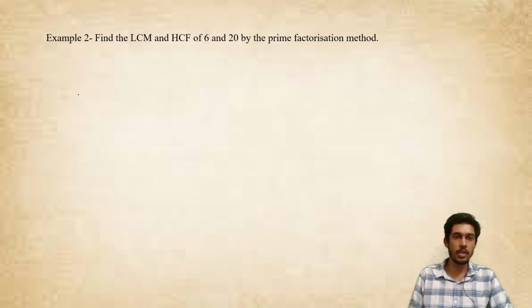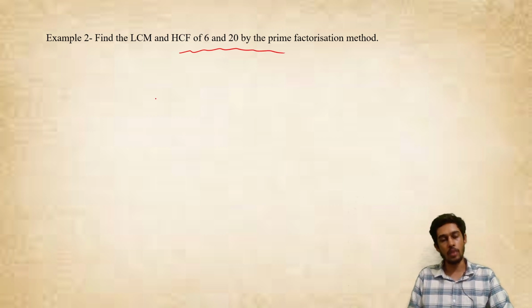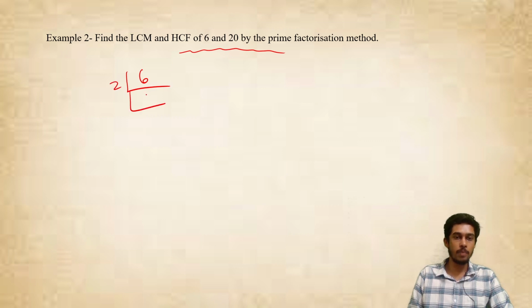So next question, they are telling us, find the LCM and HCF of 6 and 20 by prime factorization method. Whenever two numbers are given and you have to find the LCM and HCF using prime factorization, first you will prime factorize both the numbers. So I will prime factorize 6 now. 6 by 2 is 3, 3 by 3 is 1, and then I will prime factorize 20 as well.